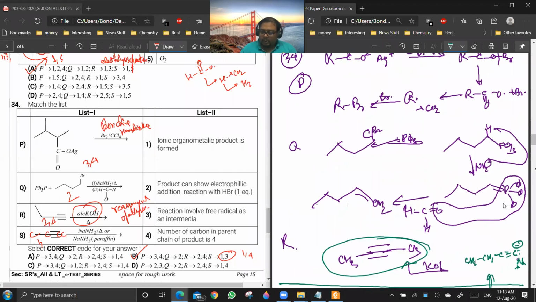You'll first get triphenylphosphine, where Br will be replaced by PPh3 because it has a lone pair, and then NaNH2 will take this hydrogen, and you'll get this type of phosphorus ylide, and this phosphorus ylide will react with the carbonyl group to give this. Everyone is clear with this question?